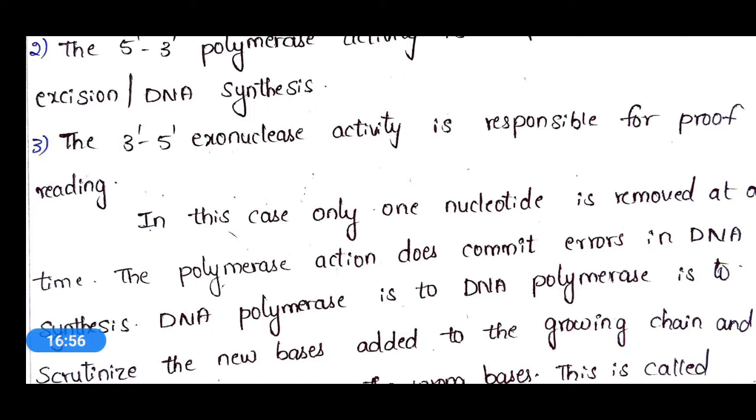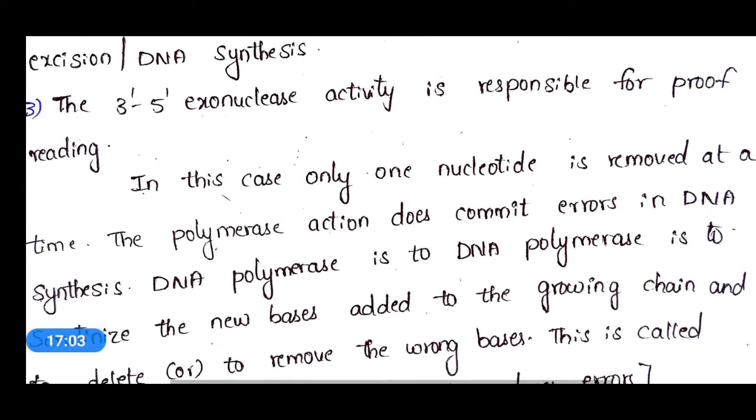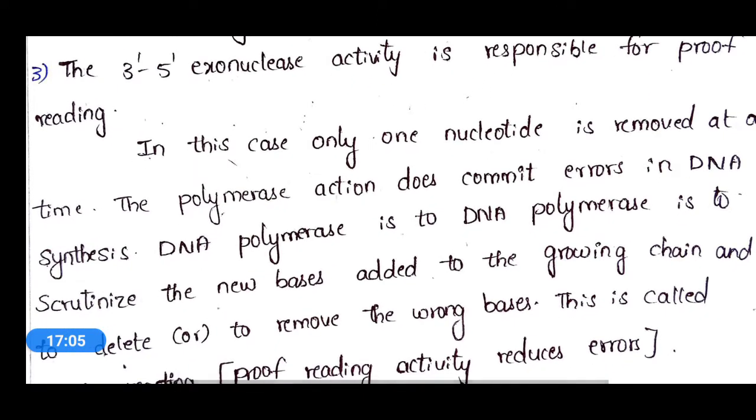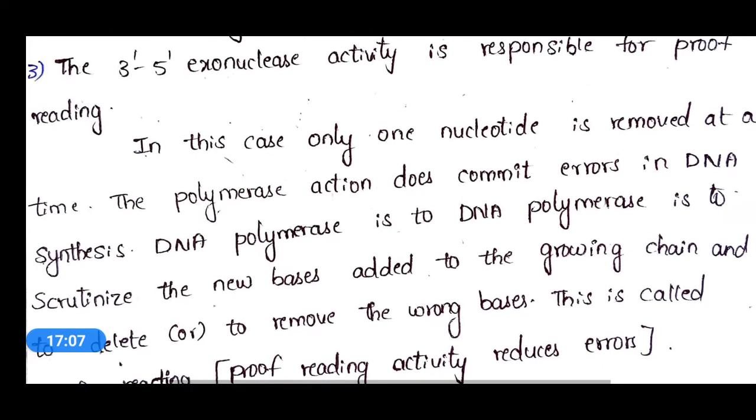Okay. In this case only one nucleotide is removed at a time. That means this DNA polymerase can remove only one nucleotide at a time. During the proofreading process, if it is required to remove any nucleotide, it can only remove one nucleotide at one time.